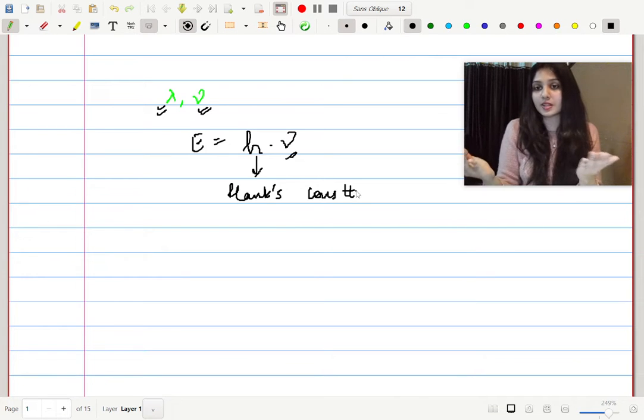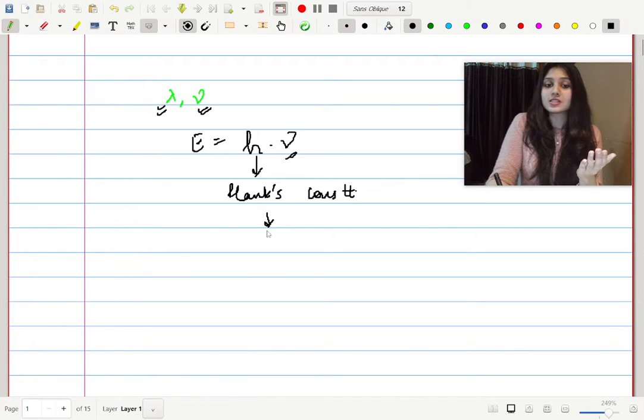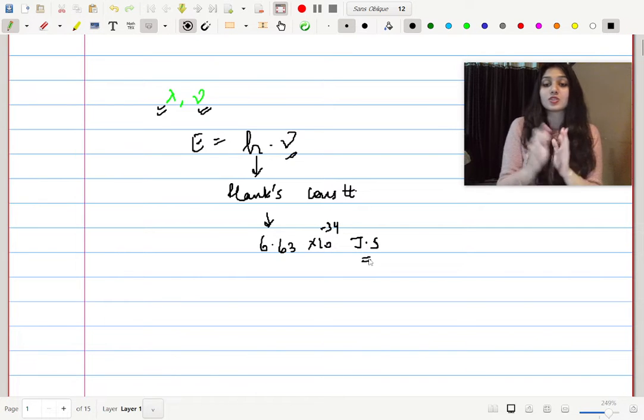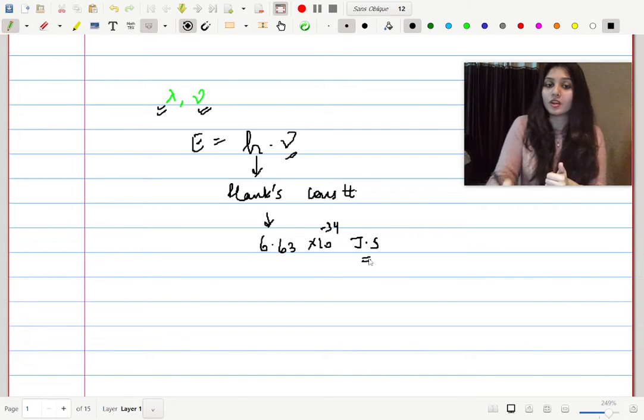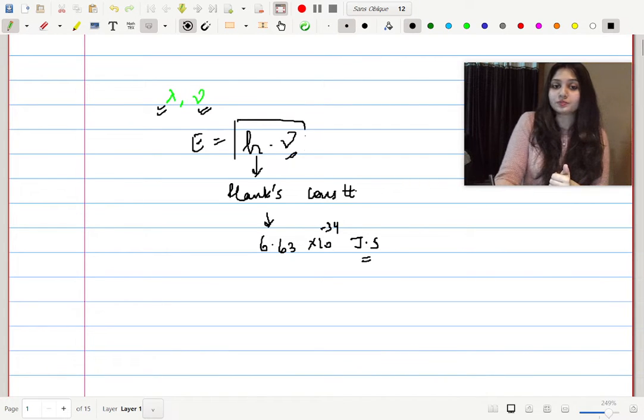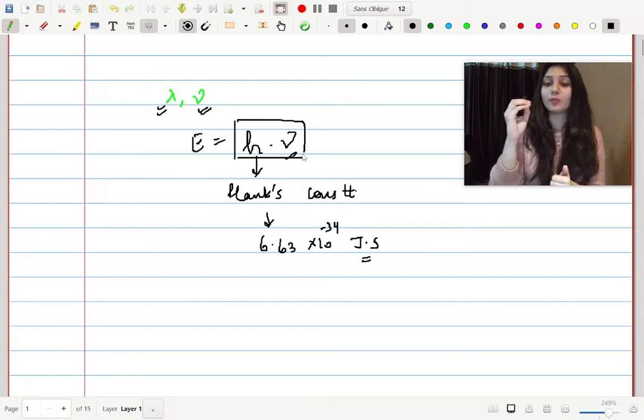He was a very celebrated scientist of his time, and this constant has a value of 6.63 × 10^-34. The unit is very important. It is joule second. Okay, it is not joule per second. It is joule second. Very, very important. Clear? So this hν is the basic quantity, the basic amount of energy that the light can have.